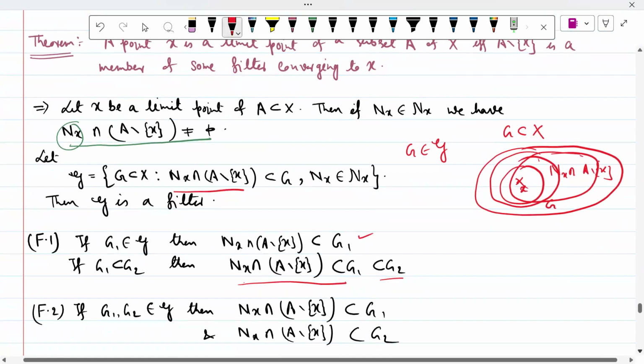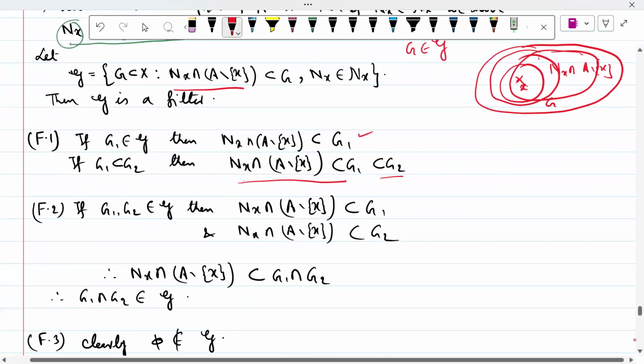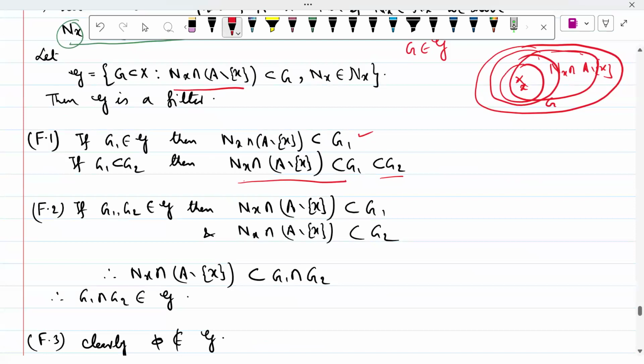The second condition: if G1, G2 belong to 𝒢, then N_x intersection (A minus x) is a subset of G1 by definition, and also a subset of G2. So it belongs to the intersection of G1 and G2. So G1 intersection G2 contains this set. Therefore, G1 intersection G2 belongs to 𝒢.